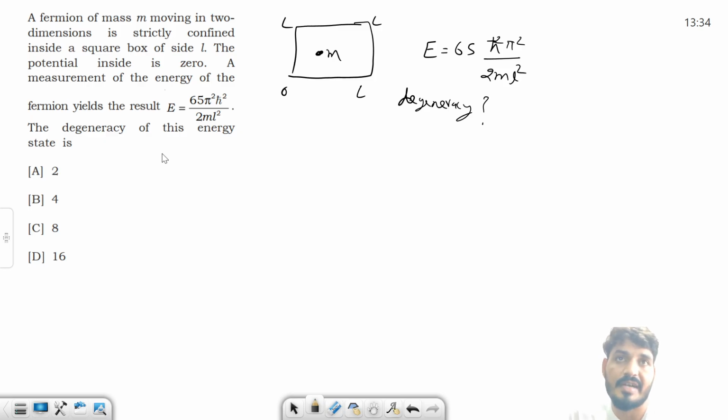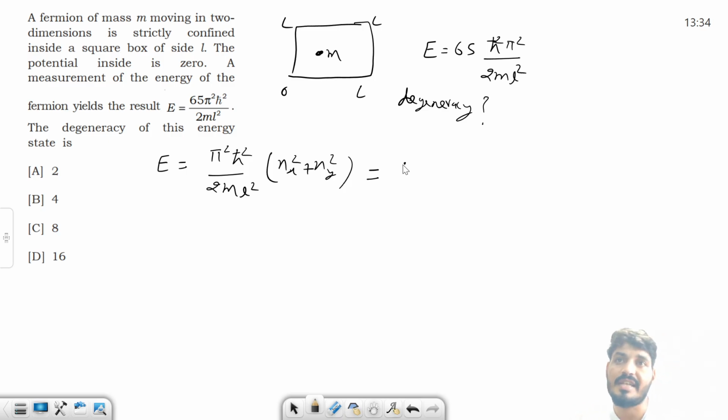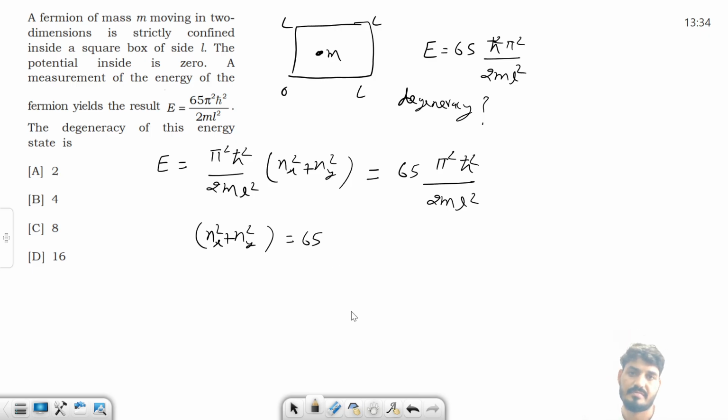So it can be written in 2D also. What is the energy? Energy is nothing but pi square h cut square by 2m, and since the length is the same I can just write L, so it is over 2mL square, times nx square plus ny square, right. And this energy is already given to us. What is this energy? 65 pi square h cut square divided by 2mL square. Now if you compare these two terms, nx square plus ny square is nothing but 65.